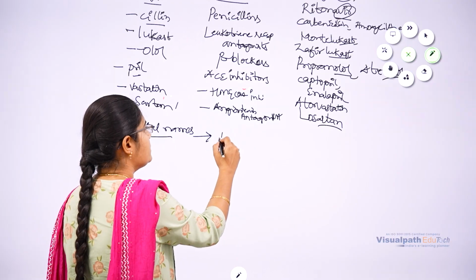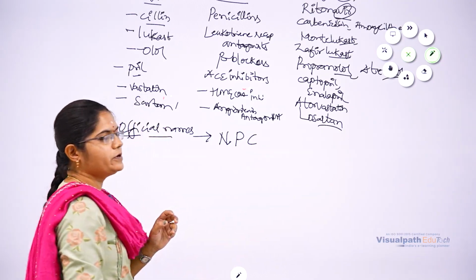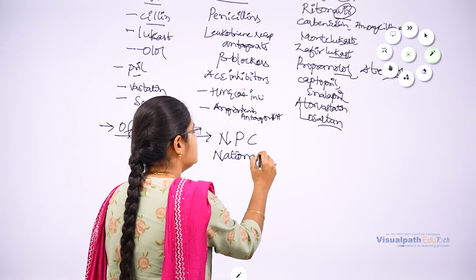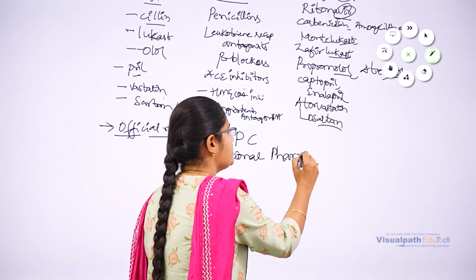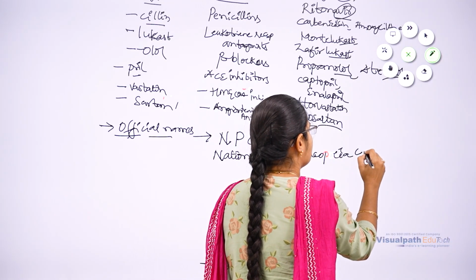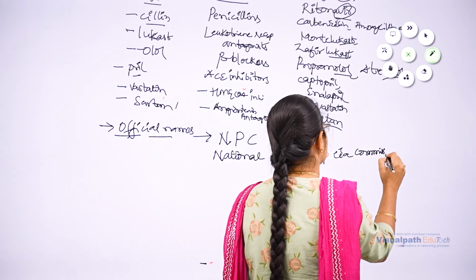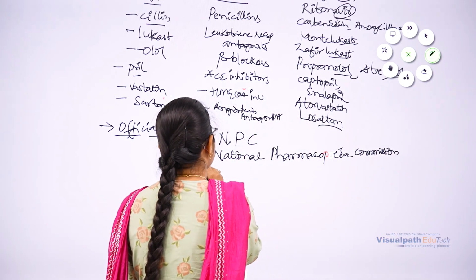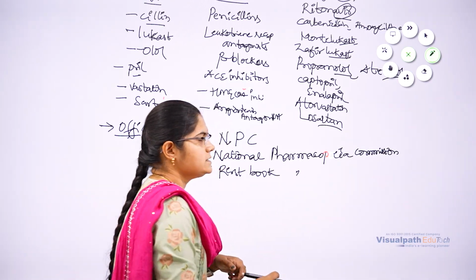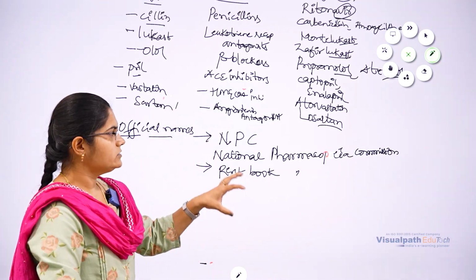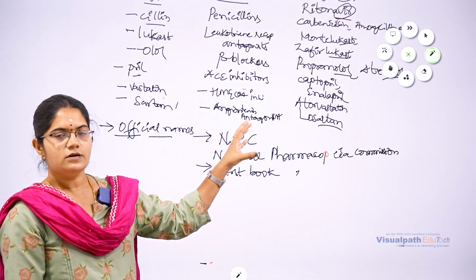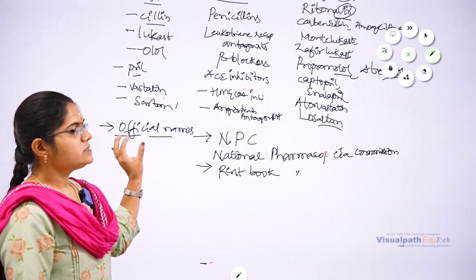These are generally given by the National Pharmacopoeia Commission, and they are officially included in the first book, that is, the Pharmacopoeia. So these names are termed official names.